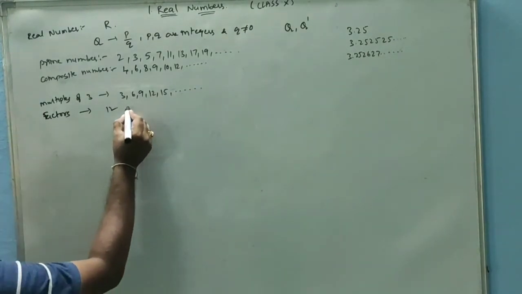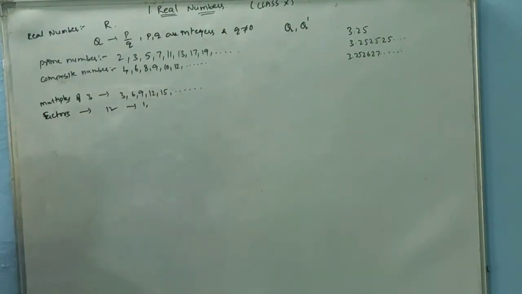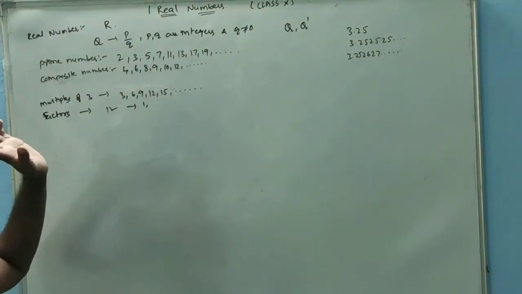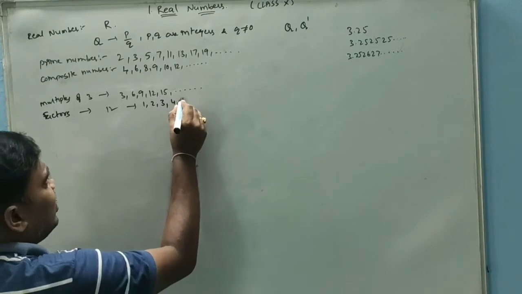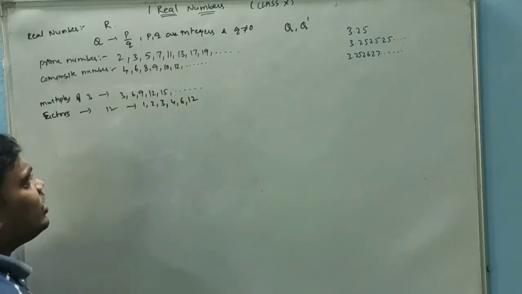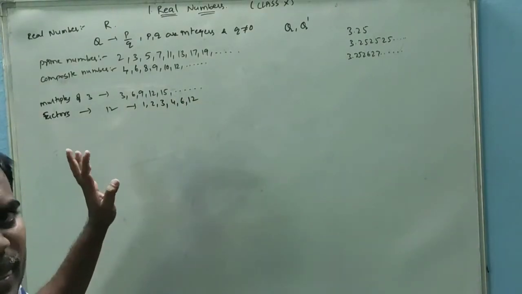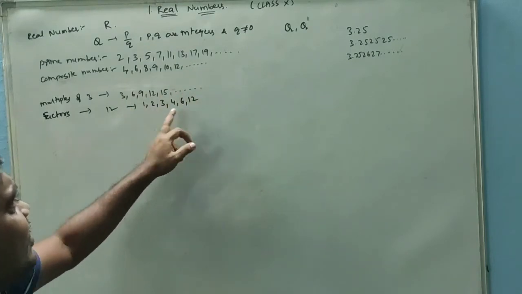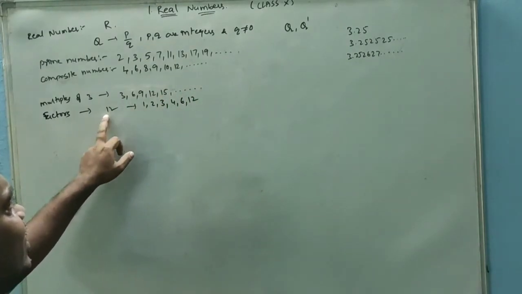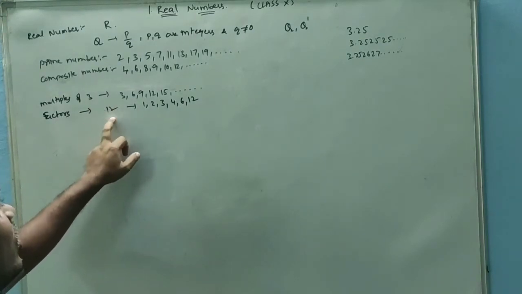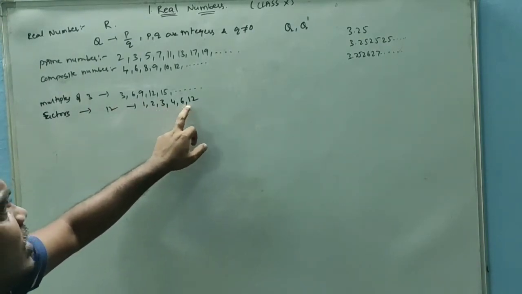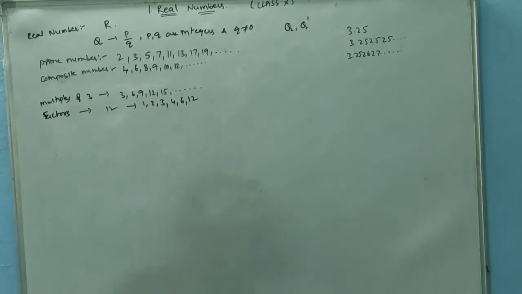The numbers which divide 12 are 1, 2, 3, 4, 6, 12. These are the factors of 12. So this is about factors.